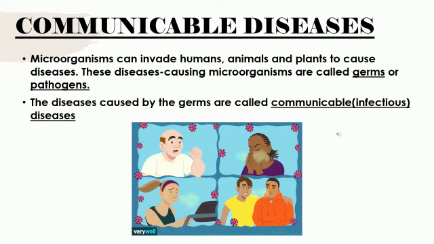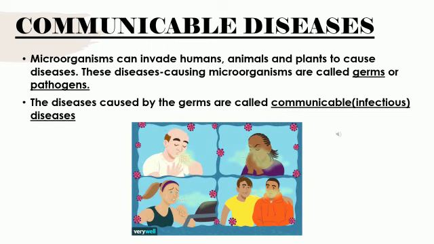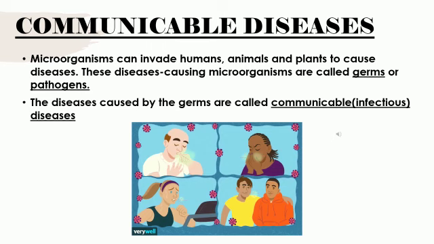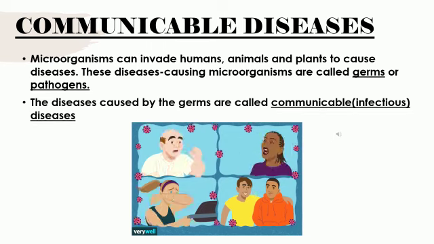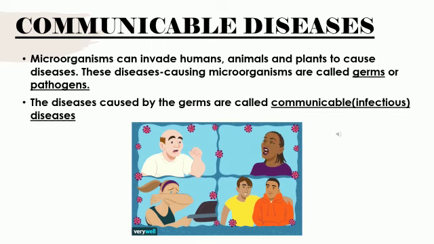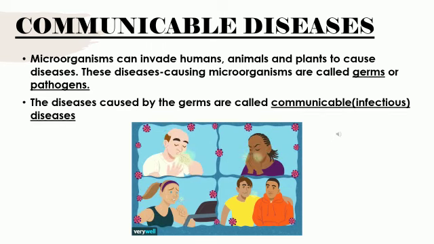Pathogens are nothing but disease causing microorganisms, or they are also called germs. Next, the diseases caused by germs are called communicable, that means infectious diseases.